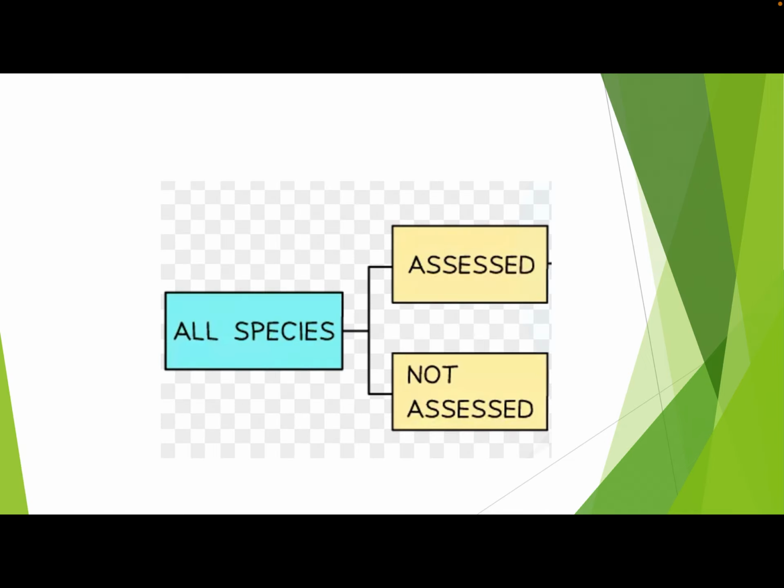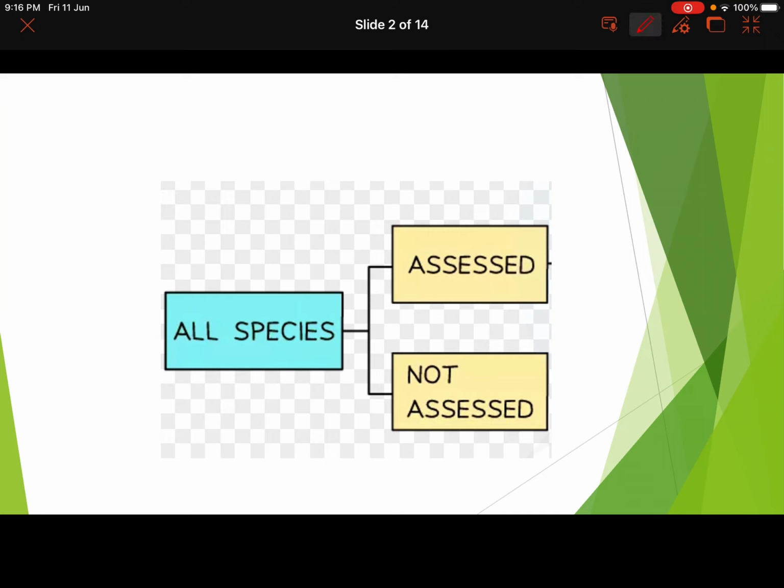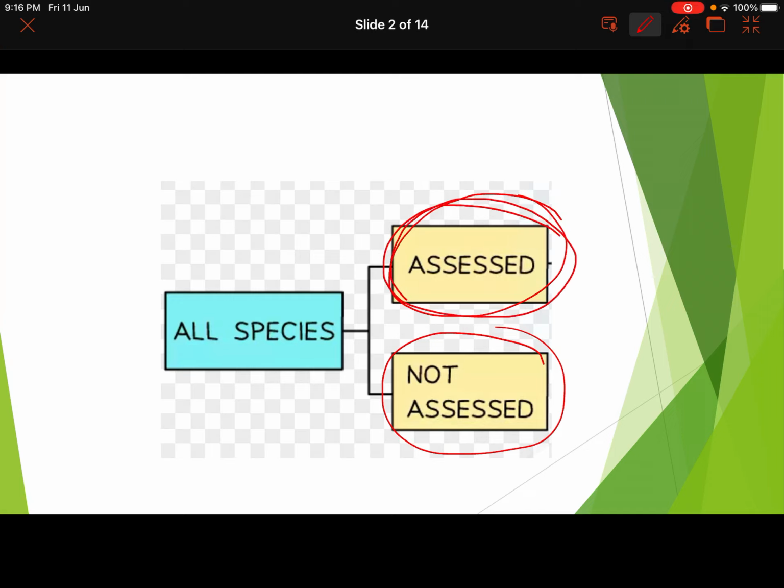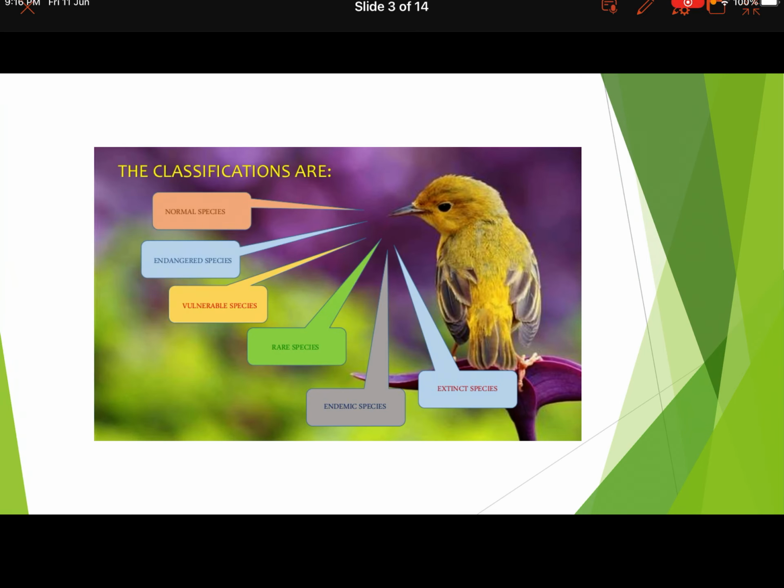Okay, so the species are actually classified into assessed or identified species, and not assessed or non-identified species. So IUCN actually classifies the species which are assessed, which are identified. And the species which we don't know about, how can we even classify them, right? So we will be learning about the classification of the identified species done by IUCN.